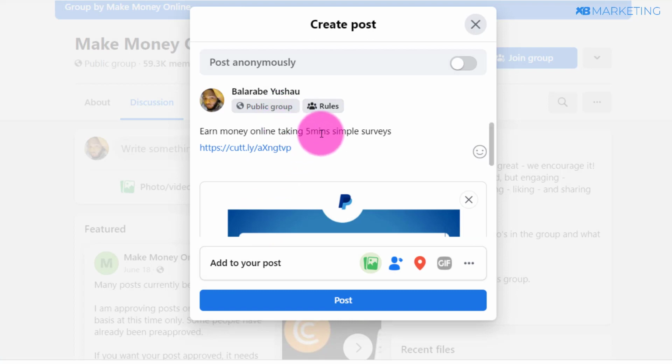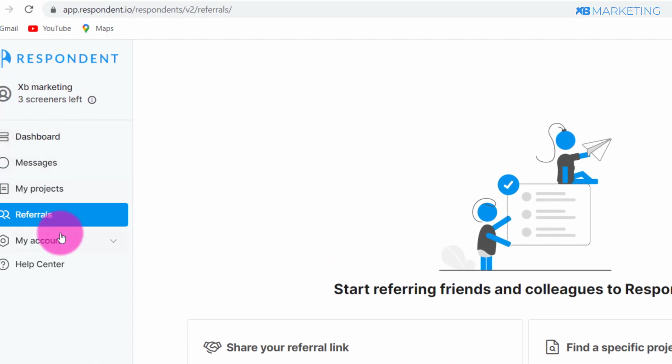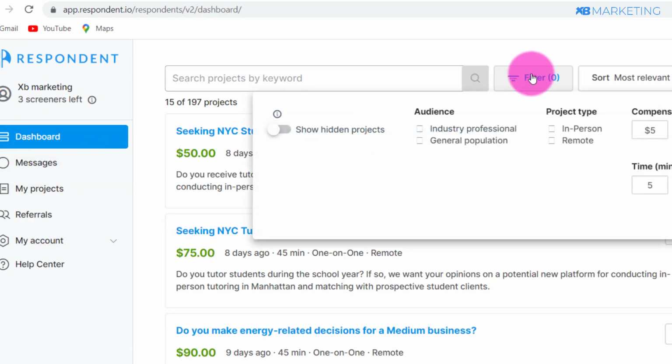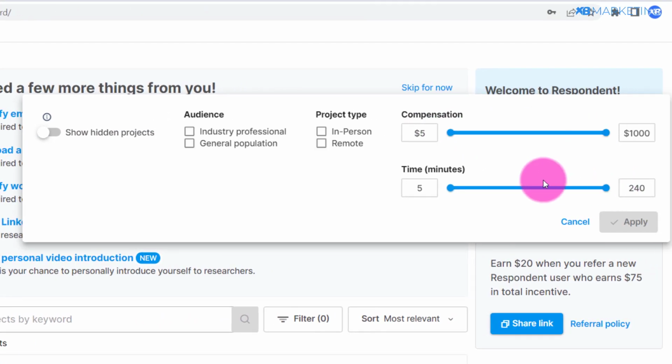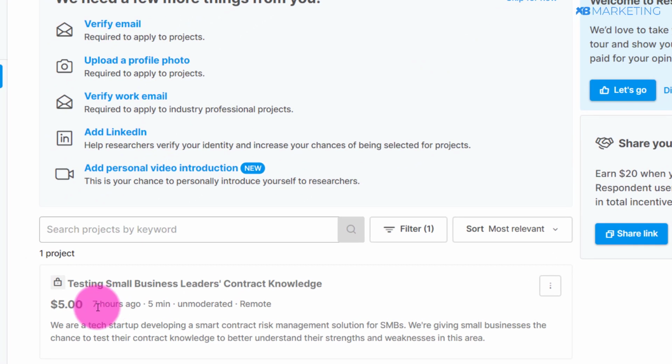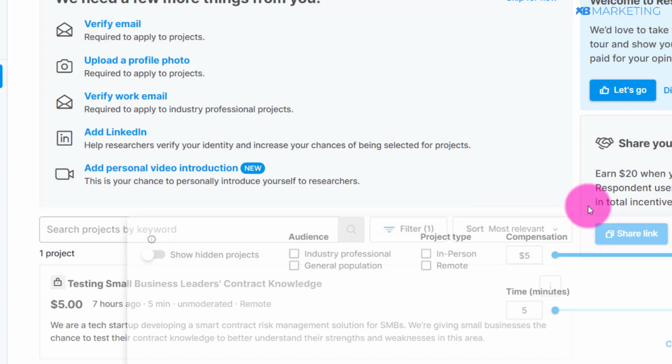All right, and actually they can make money with a 5-minute survey. So I'm going to show you. If you go back to this website right here and you click on the dashboard, you come over to this filter section. You can see right here that they can choose the amount of time they want to work. You can see this is 5 minutes right here. So if I filter down to 5 minutes and I click on apply right here, you can see this is a job that was posted 7 hours ago, $5 in 5 minutes. So basically there are jobs like that.